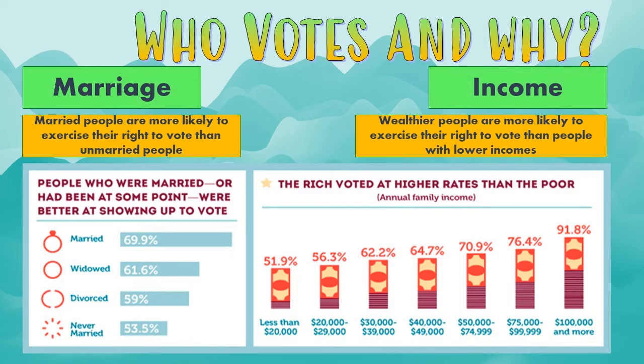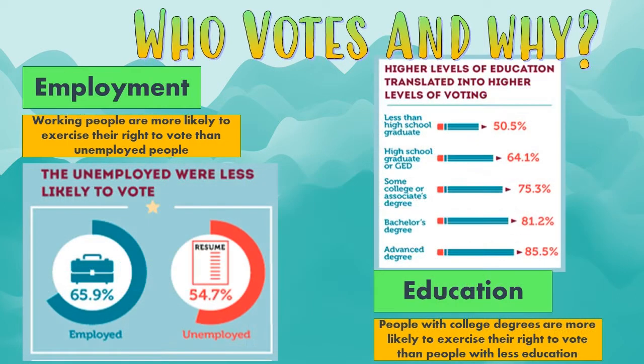People who are employed are way more likely to exercise their right to vote than people without jobs. Here we see the turnout of people with jobs is almost 2/3. It's a little over half for people who are unemployed. And this is probably the same thing as with marriage. These people see other people every day. People with jobs may be encouraged by their job, may be reminded by their job to go and vote. But people with jobs are more likely to exercise their right to vote than people without.